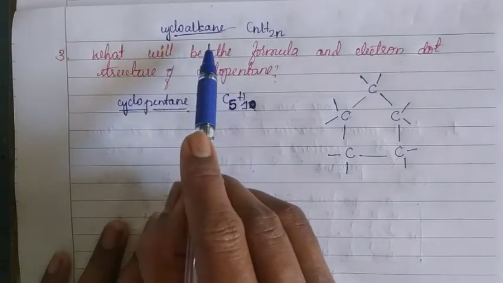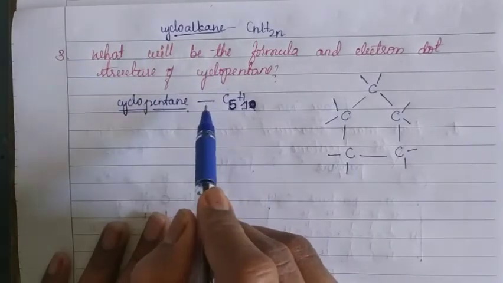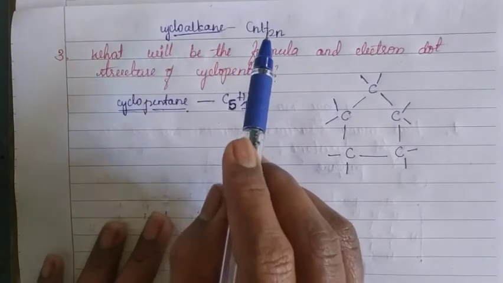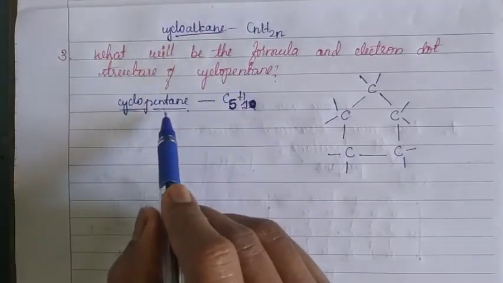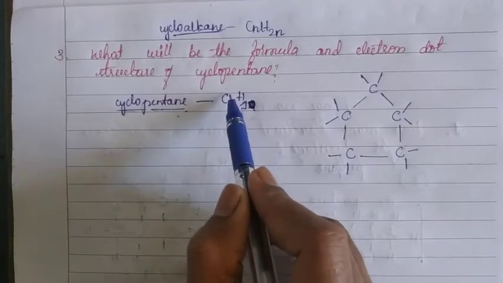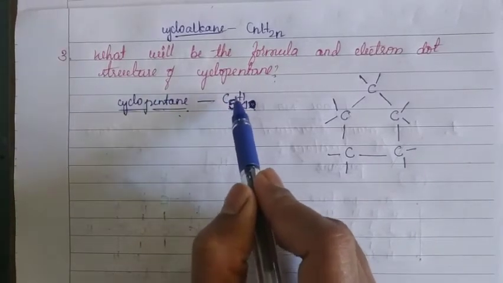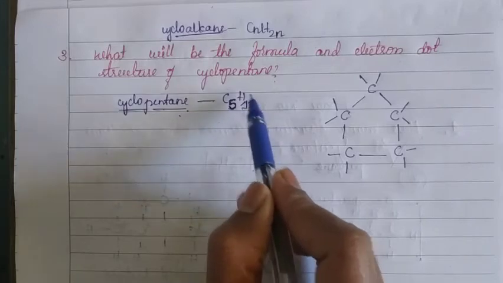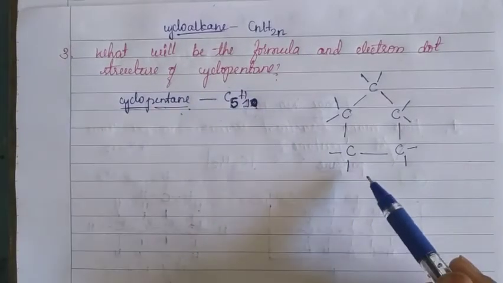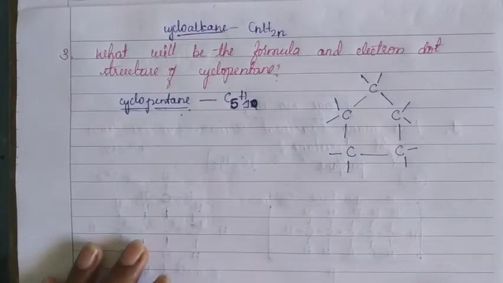For cycloalkanes, CnH2n is the general formula; particularly for cyclopentane, the molecular formula is C5H10.